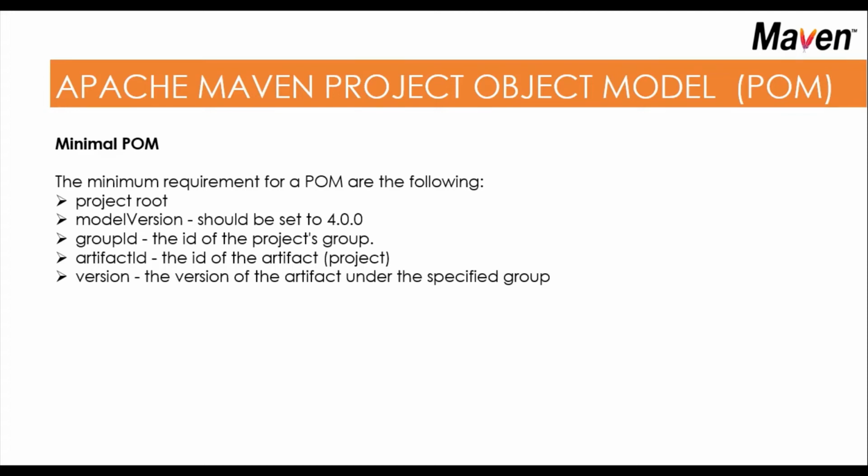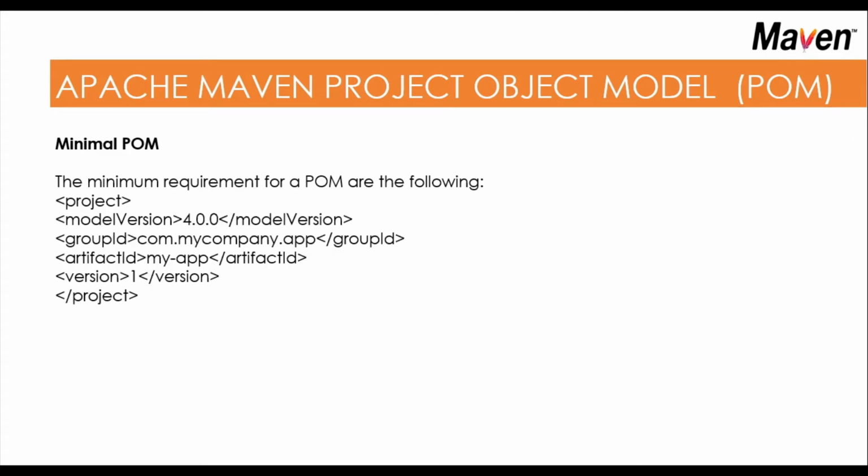The project root, model version should be at least 4.0.0. Group ID, the ID of the project group. Artifact ID, the ID of the artifact project. Version, the version of the artifact under the specified group.